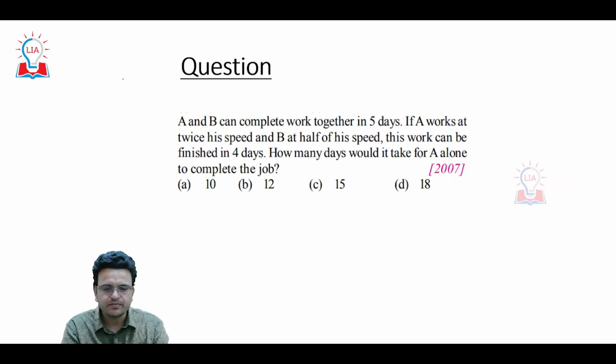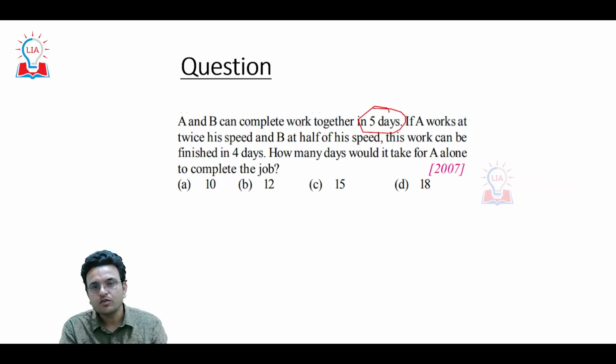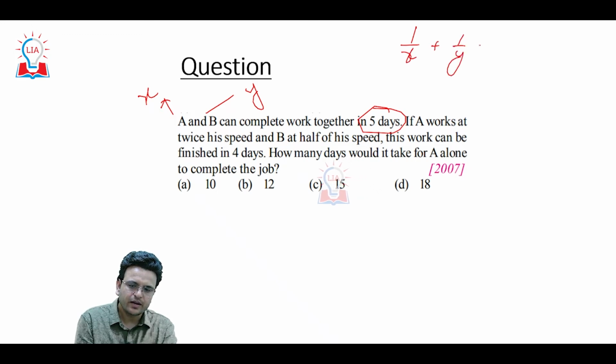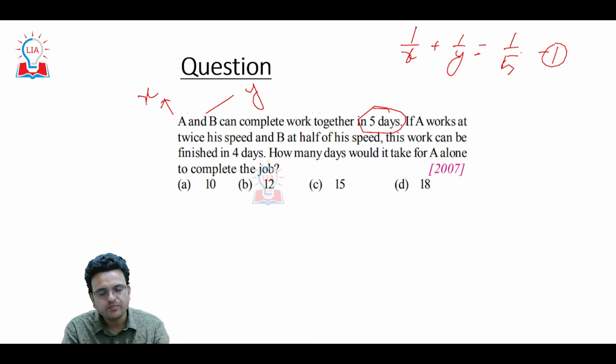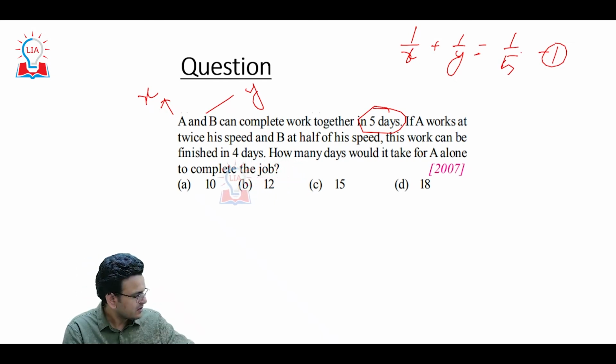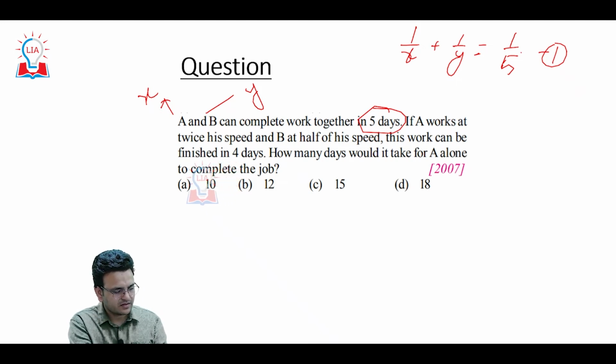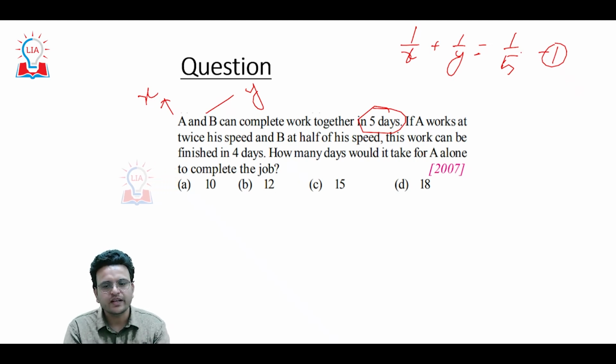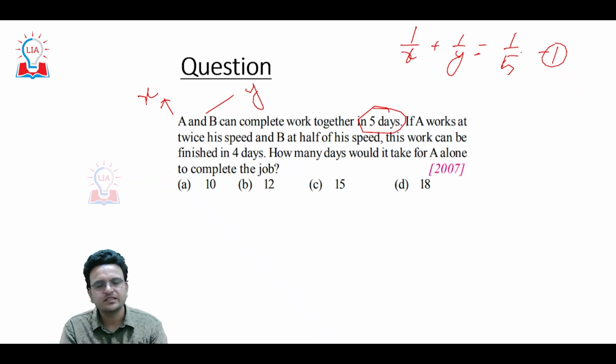A and B can complete a piece of work in 5 days. So they have not mentioned how many days A will take to complete the work and how many days B will take. Consider A is able to complete the work in X days and B in Y days. Simple, we can see that 1 upon X plus 1 upon Y equals 1 upon 5. My point is you have to understand how to frame this particular equation. If you are able to frame this equation, then these questions become very easy.